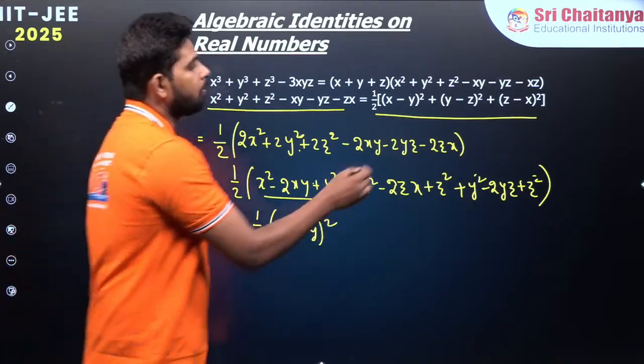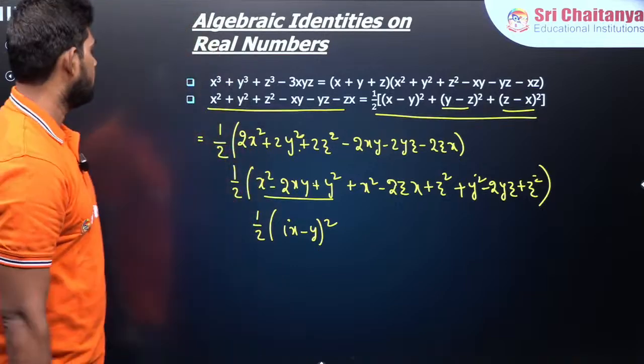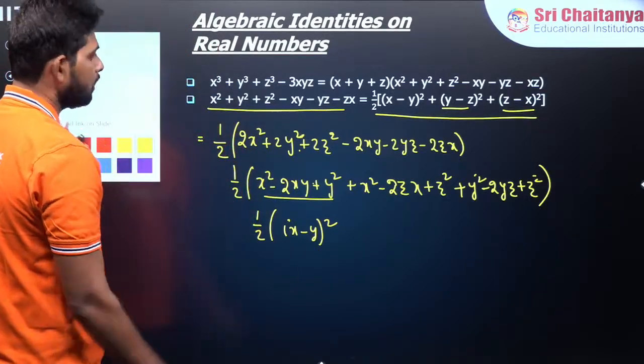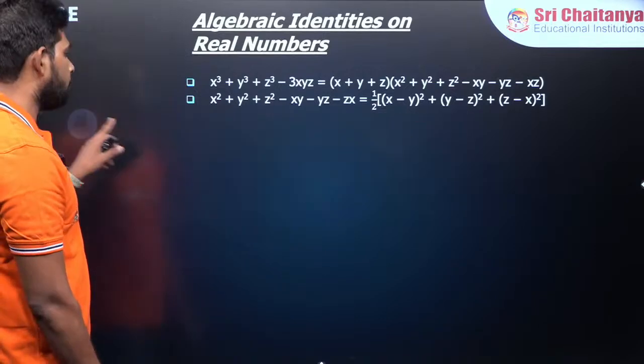The same way we are getting y minus z whole square, z minus x whole square. Now let's see the application of this. You understand, I think, all this part over here, how we are taking this. This is also very important.